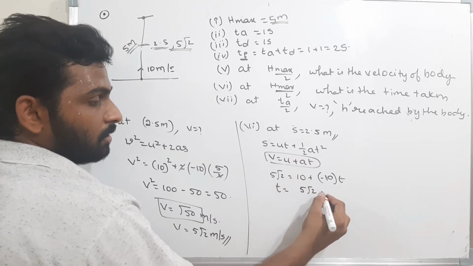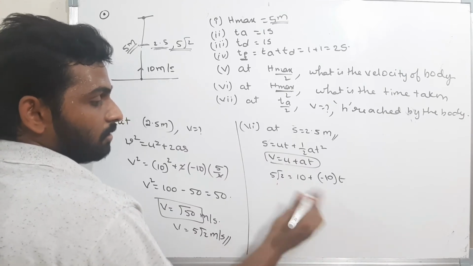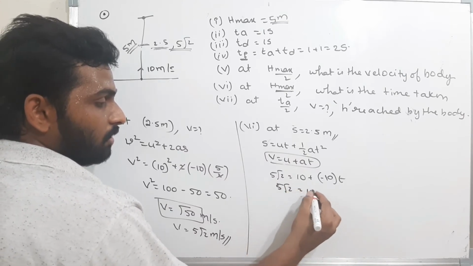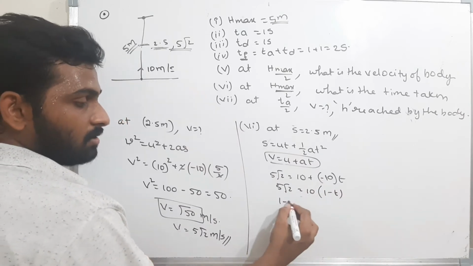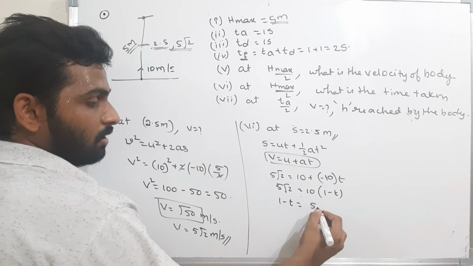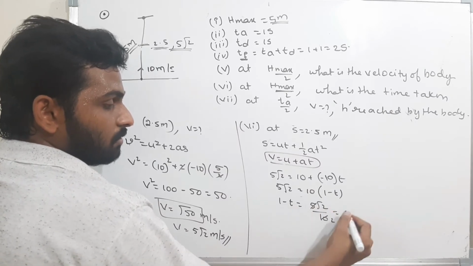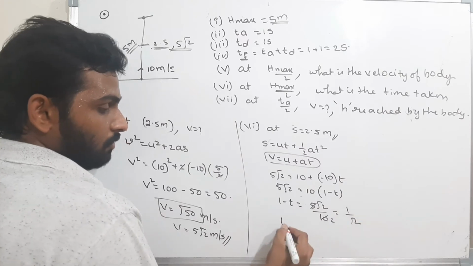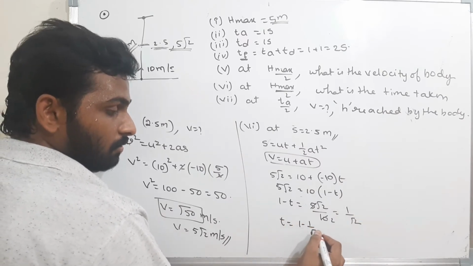5 root 2 is equal to, if I take common, 10 into 1 minus t. Now 1 minus t is equal to 5 root 2 by 10. That is nothing but 5 ones, 5 twos, that means 1 by root 2. Therefore t is equal to 1 minus 1 by root 2.